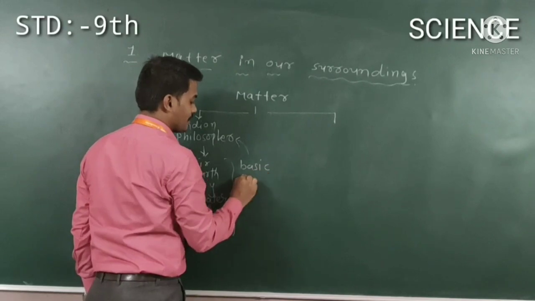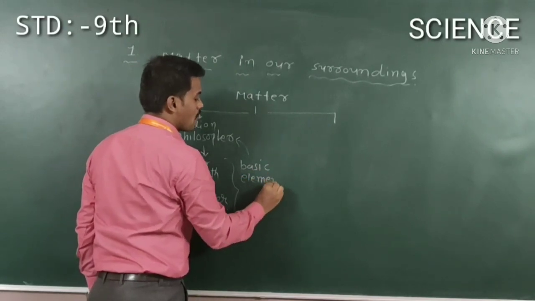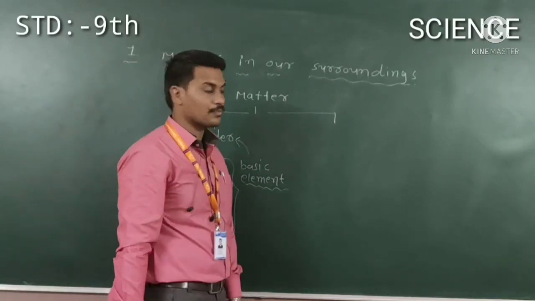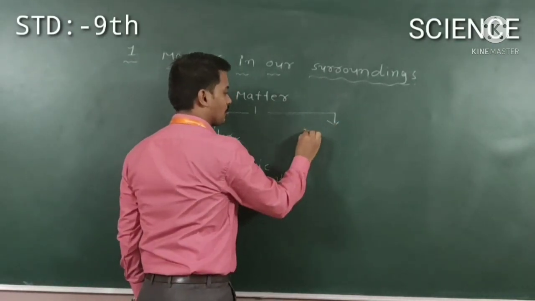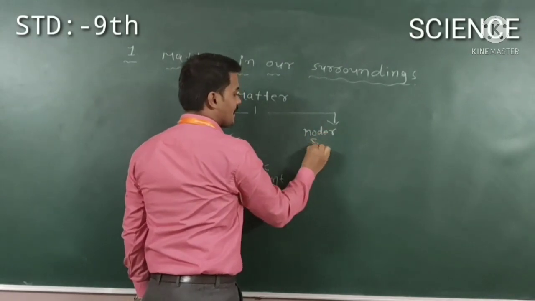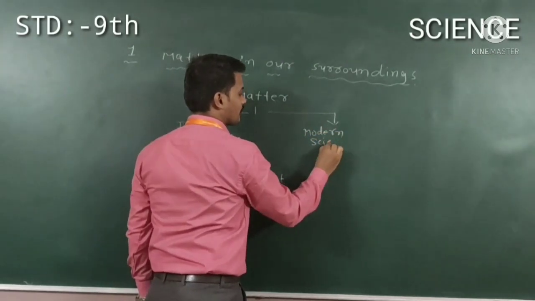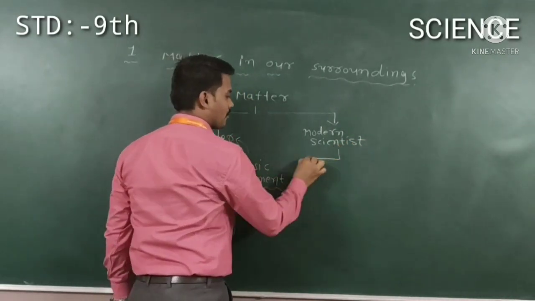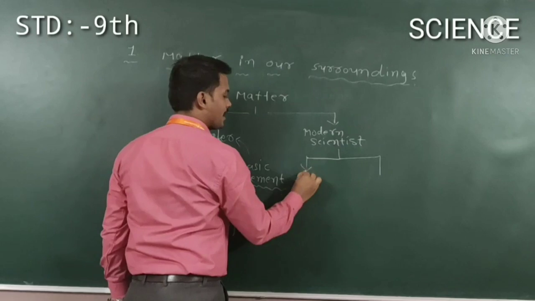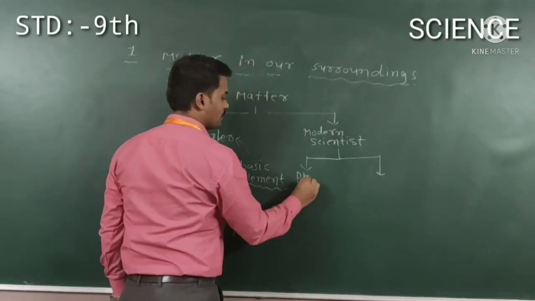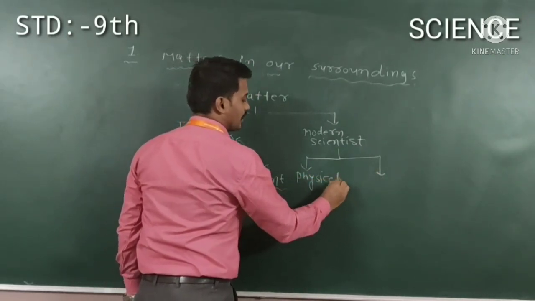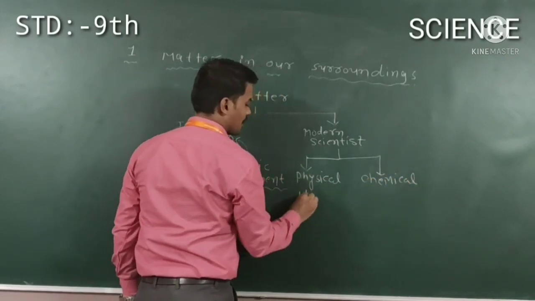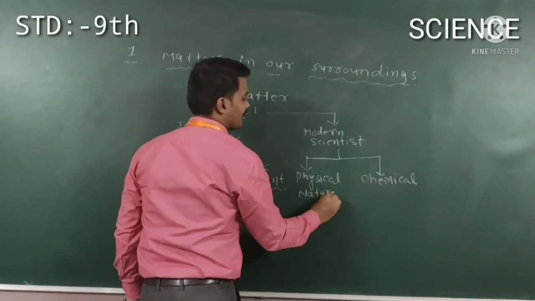This is a 1 mark question: the basic elements of matter in the past as described by Indian philosophers. Now modern scientists describe it in 2 parts. One is physical and another one is chemical. Physical nature and chemical nature.